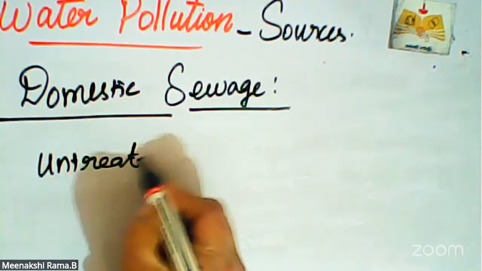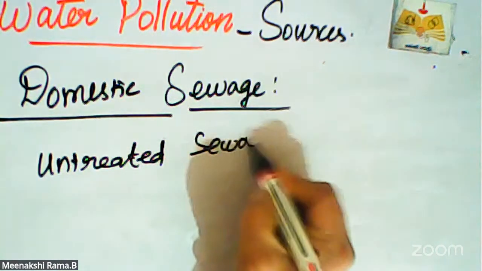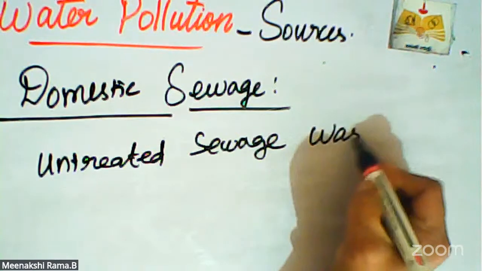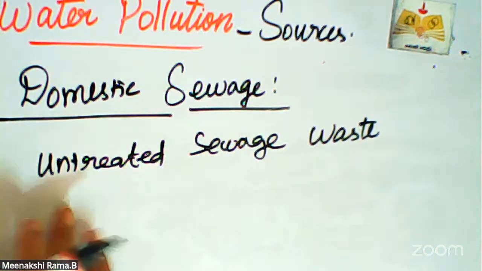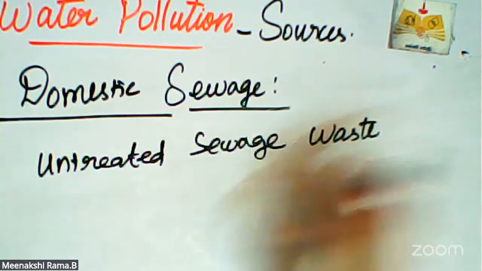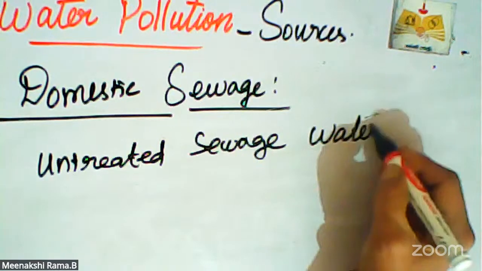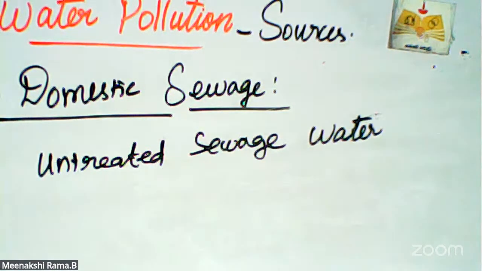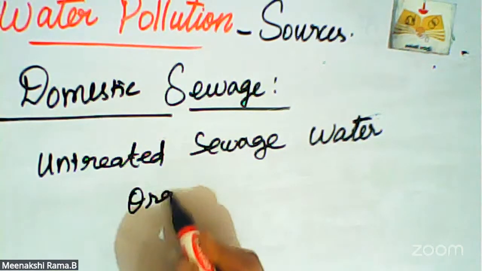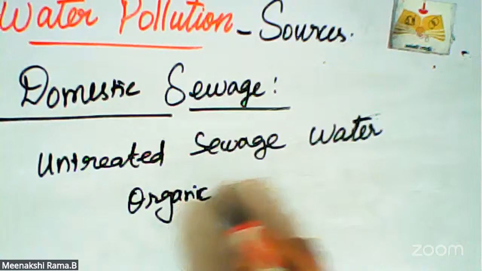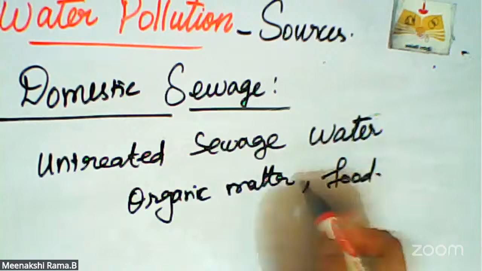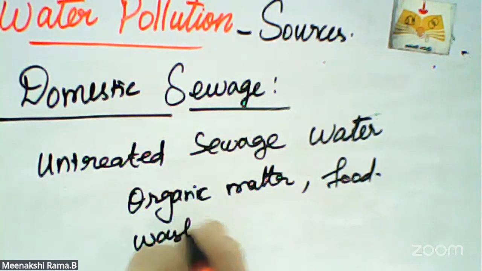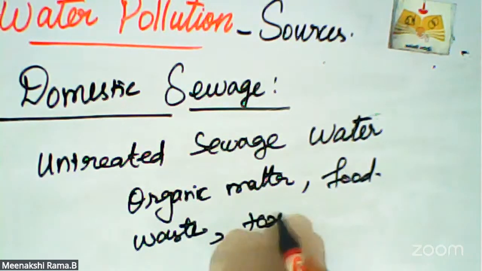Untreated means not filtered, not purified wastewater. Untreated sewage water contains different kinds of impurities: organic matter from food waste and toxic chemicals.